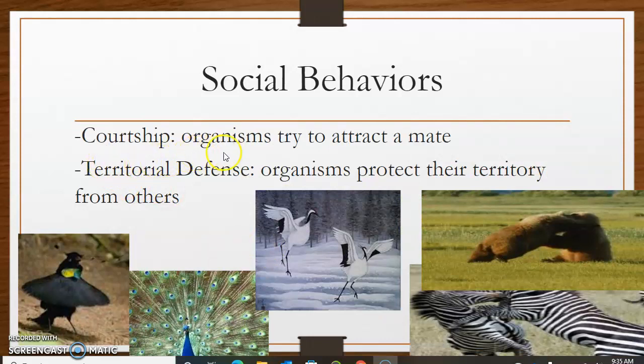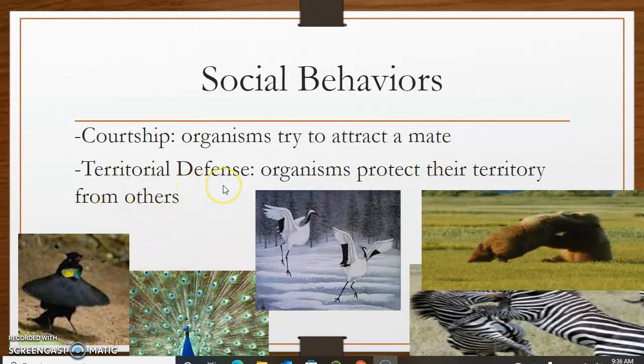Courtship is an organism trying to attract a mate. Each organism has a specific habit to signal to its partner that it wants to mate. If you see a peacock dancing, most of us think it is for no reason, but that is a signal that it sends to its female partner that it needs to mate. So courtship is a behavior where organisms try to attract a mate.